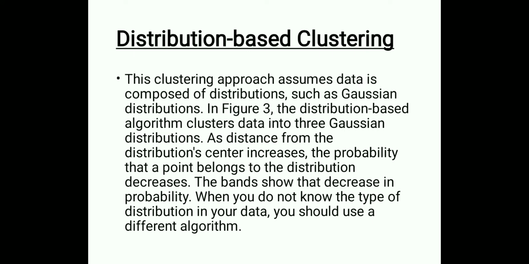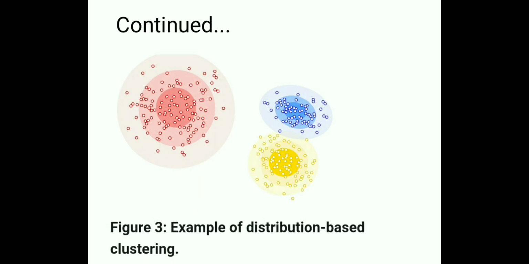Now let us see what is distribution-based clustering. This clustering approach assumes data is composed of distributions such as Gaussian distributions. In figure 3, the distribution-based algorithm clusters data into three Gaussian distributions. As distance from the distribution's center increases, the probability that a point belongs to the distribution decreases. The bands show that decrease in probability. When you don't know the type of distribution in your data, you should use a different algorithm. So, here is an example of distribution-based clustering.